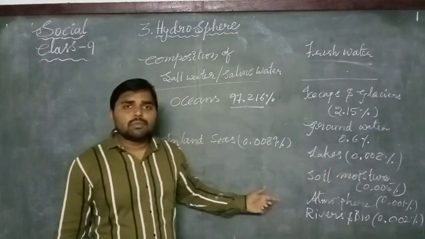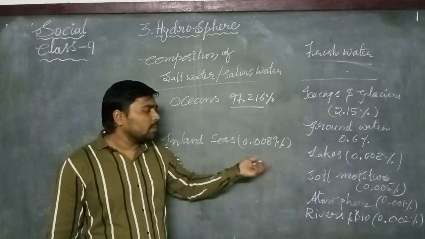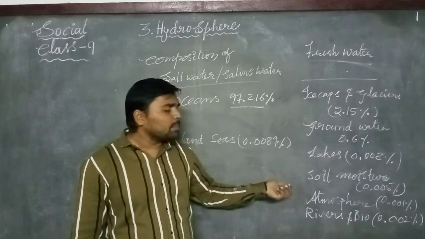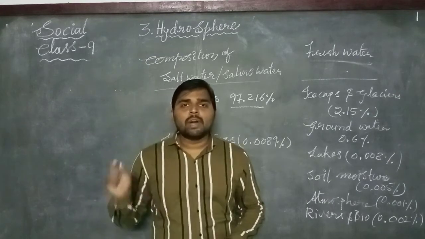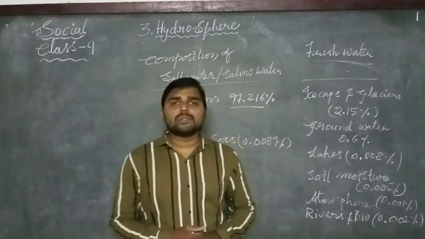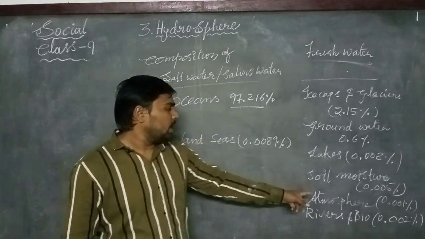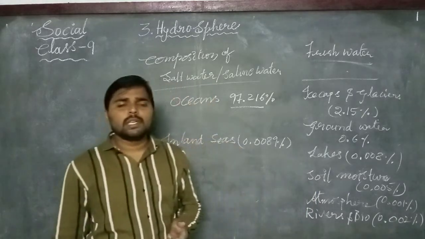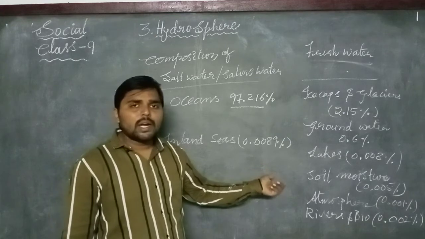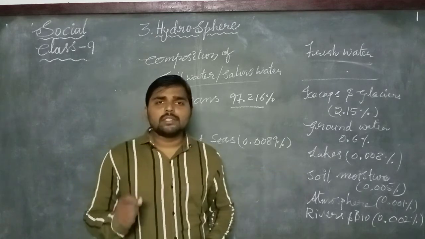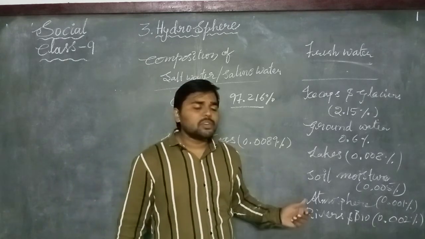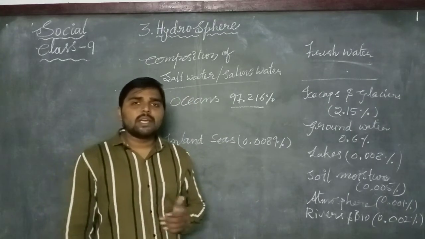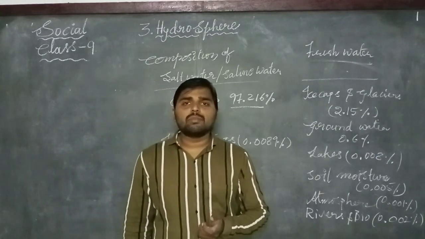In the form of soil moisture, the percentage of water is 0.005 percentage. The atmosphere is nothing but the water vapor present in the atmosphere, the clouds. In the clouds the water is present only 0.001%. It is very minute, and in the rivers and biosphere it is also 0.001%.